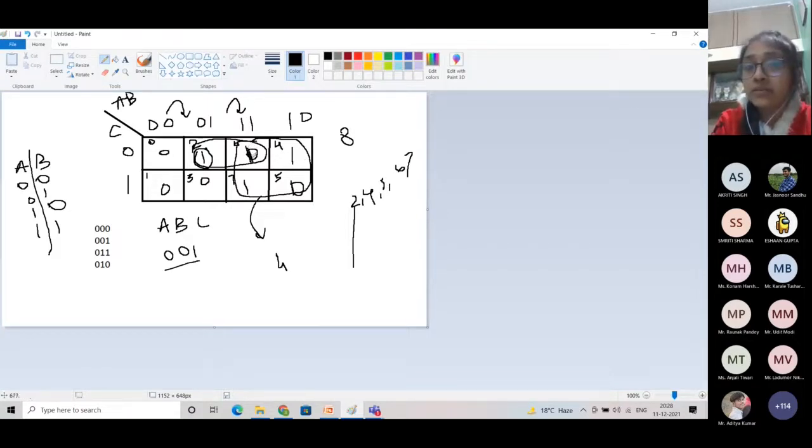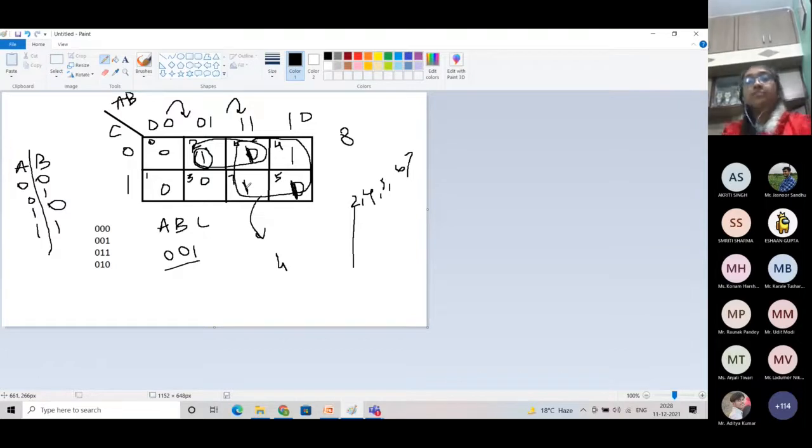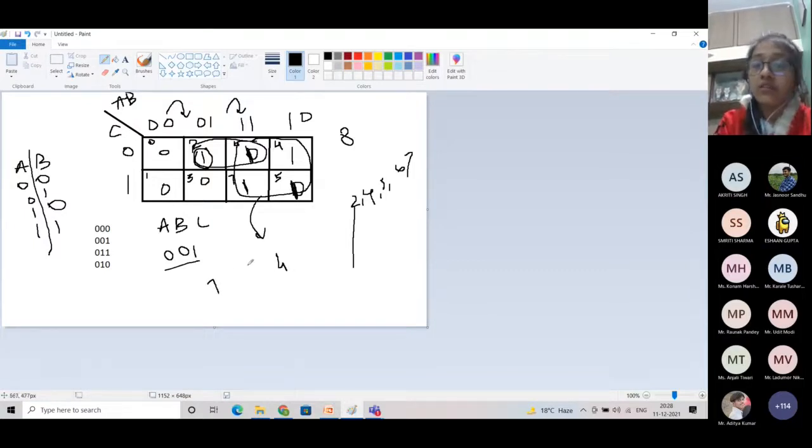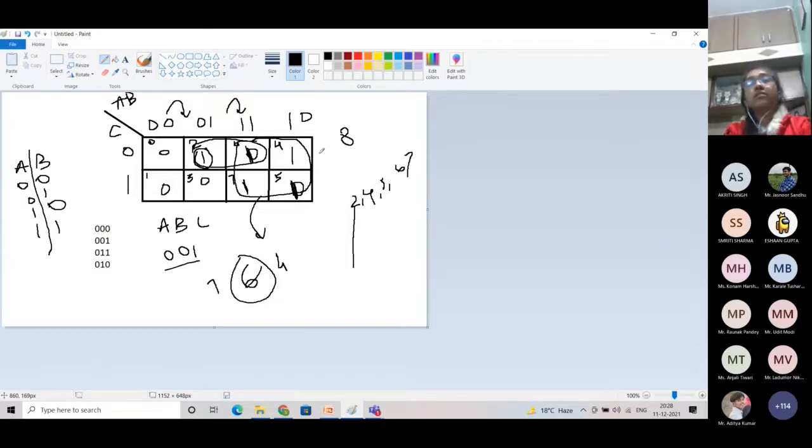But if we have other adjacent values connected to them, then we can form a group of 4. That means if 6 is adjacent to 4 and 6 is adjacent to 7, we have 6 in between, making our 7 and 4 adjacent. If we didn't have our 6, then we can't group them together. But we have 6 and 5 here, so we can combine all these terms together.